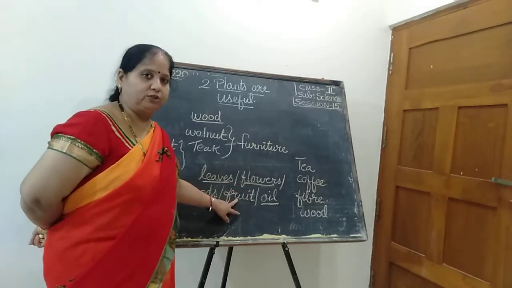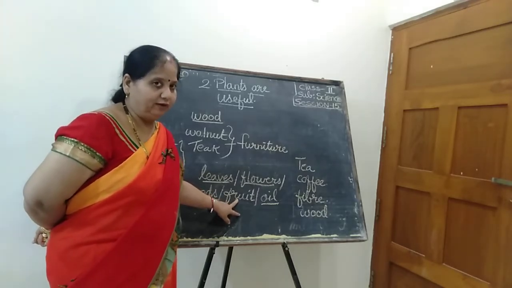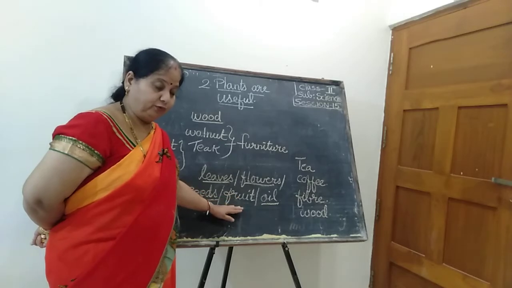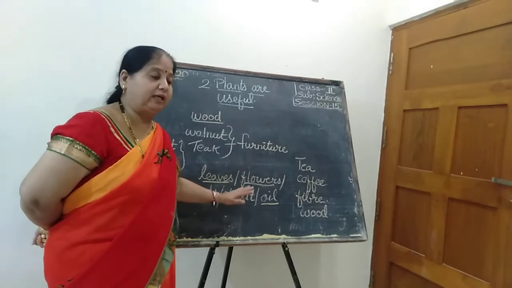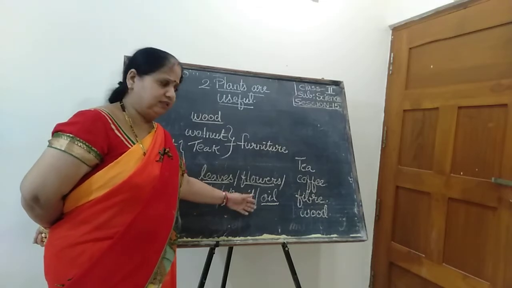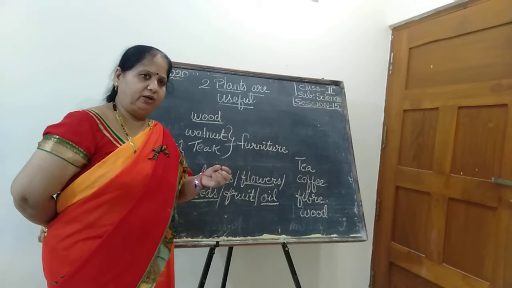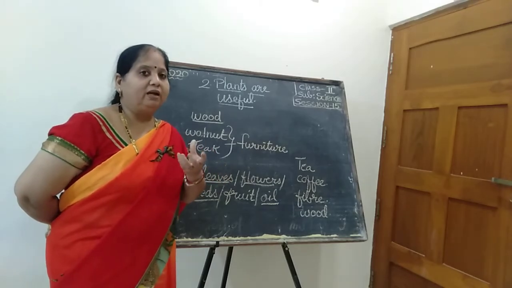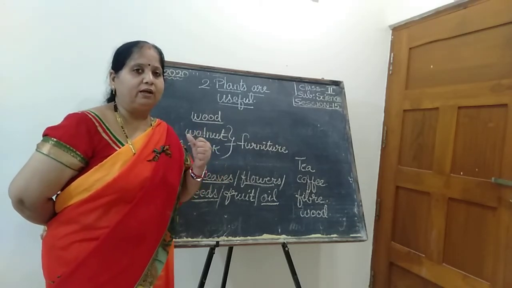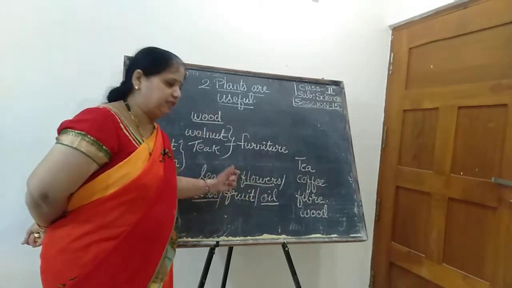Then what about the fruit? We eat the fruits of some plants. What are they? Which type of fruits are we using? Apple, papaya. Yes. Then you can say mango too. Okay. Oil. We are using oil for what? To cook. From where do we get the oil? Okay. You tell me, from where do we get the oil? Yes. From seeds. Very good.